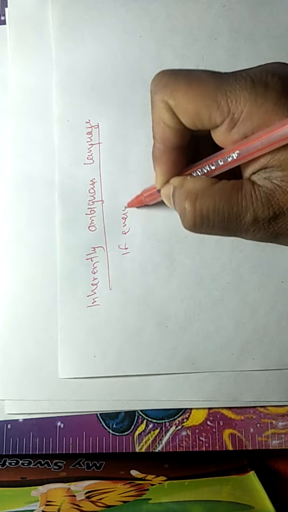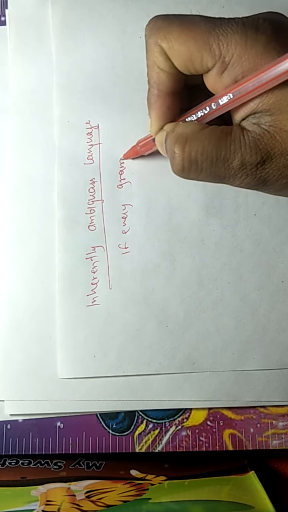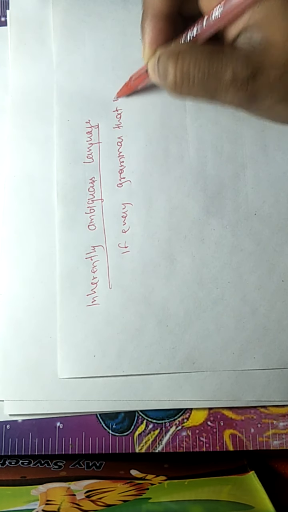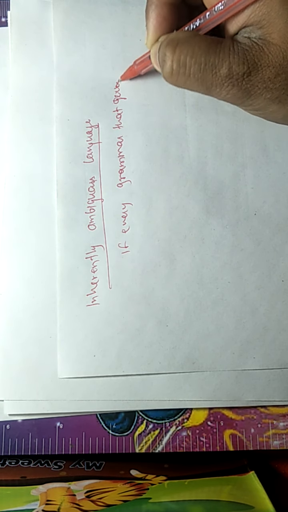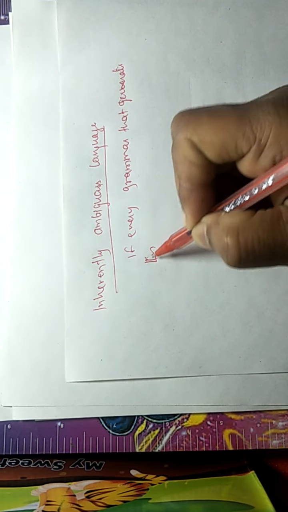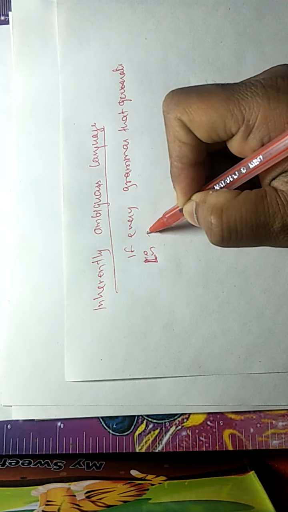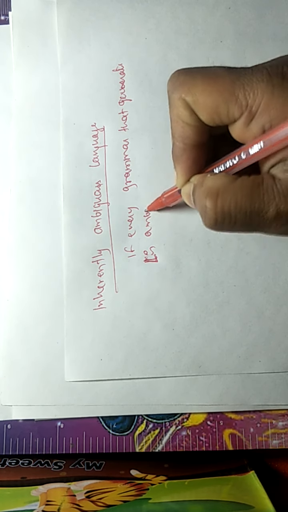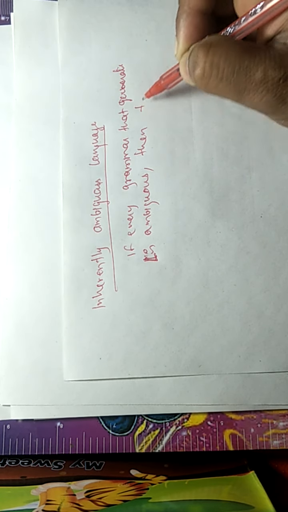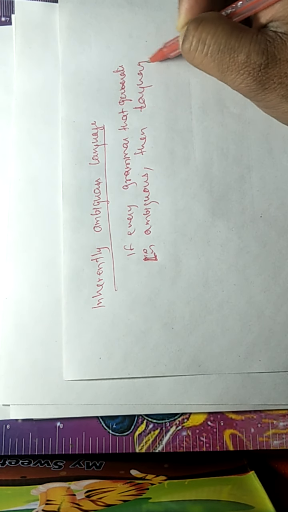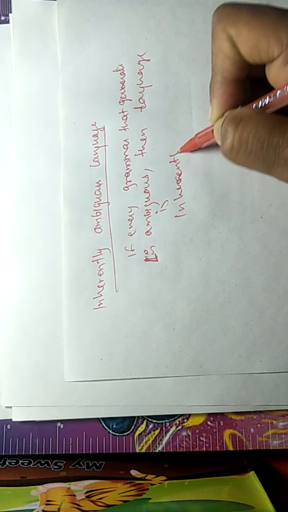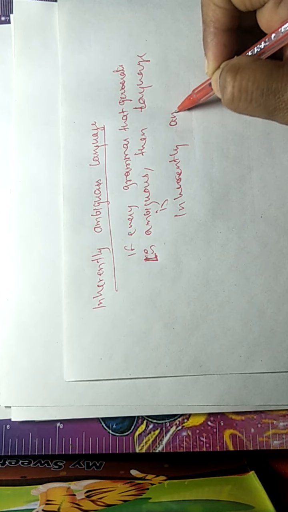If every grammar that generates L is ambiguous, then the language is inherently ambiguous language.